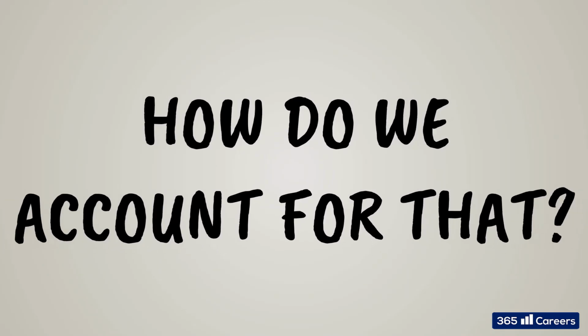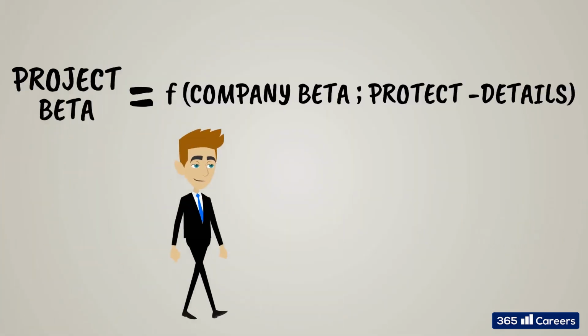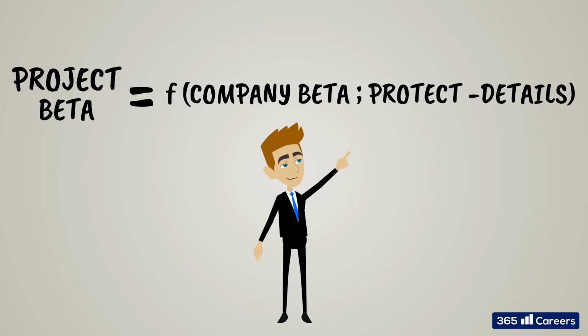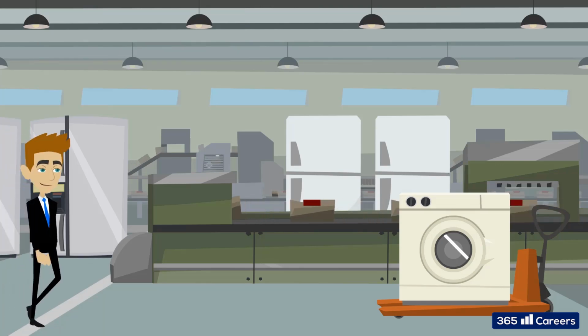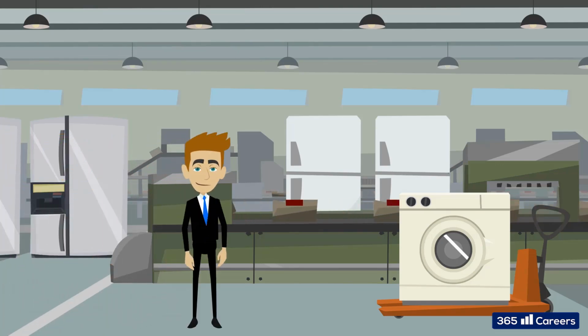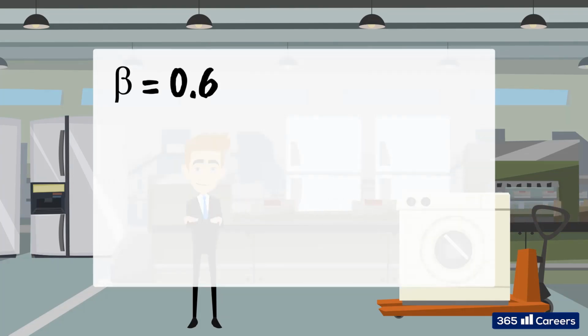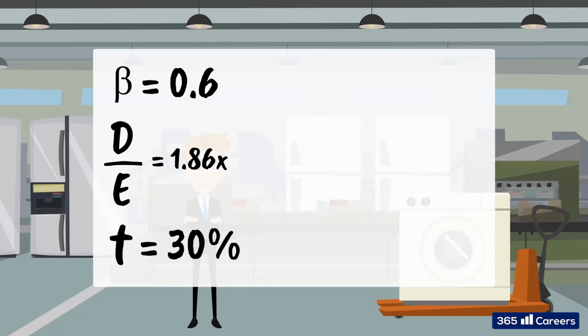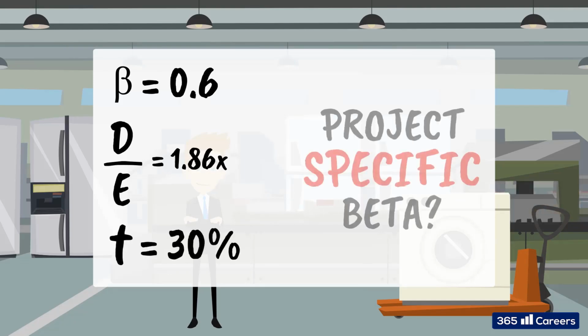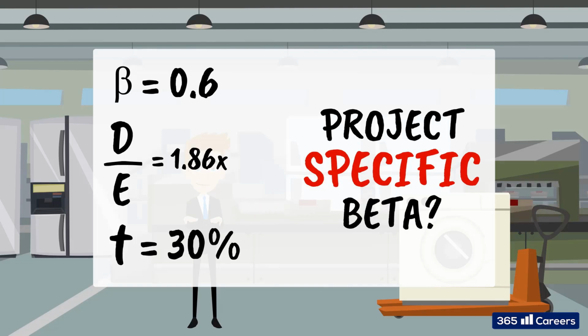How do we account for that? Well, we must carry out a few manipulations. We must adjust the company's beta for the risk profile of the industry in which the project will be carried out, and for the amount of leverage of the project. A company called X operates exclusively in the appliances production business, has a beta of 0.6, 65% debt on its balance sheet, and a marginal tax rate of 30%. Okay? So, how do we do it?